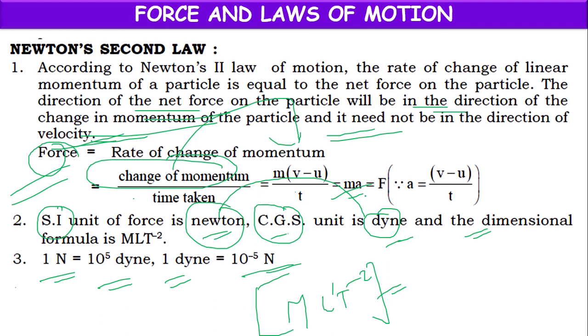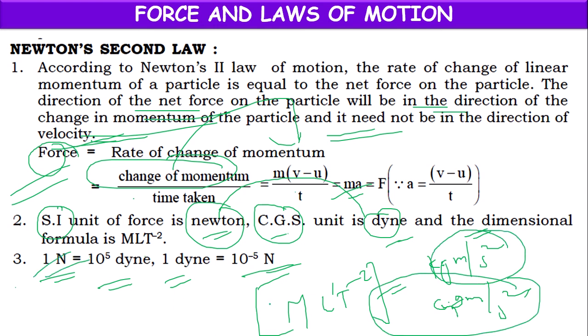Its unit is also defined as kg meter per second square in the SI system, and centimeter gram per second square in the CGS system. This kg meter per second square is called Newton, and centimeter gram per second square is called dyne. 1 Newton equals 10 power 5 dyne, or 1 dyne equals 10 power minus 5 Newtons.